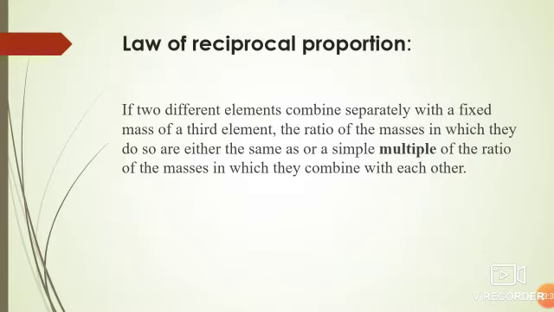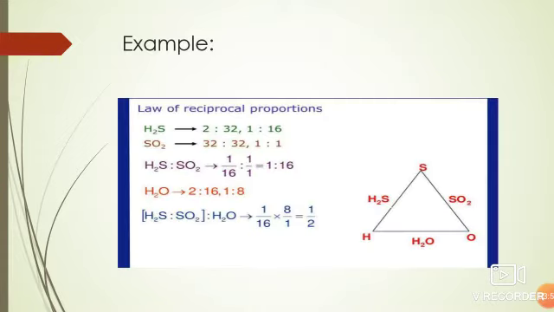Next is the law of reciprocal proportions. According to the definition, the ratio by which two elements combine separately with a fixed weight of a third element is either the same or is a simple whole number multiple of the ratio in which these elements combine with each other. For example, we take the example of H2S, SO2 and H2O.